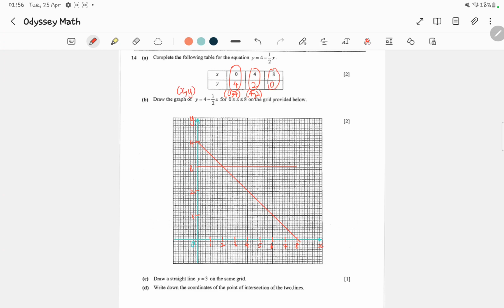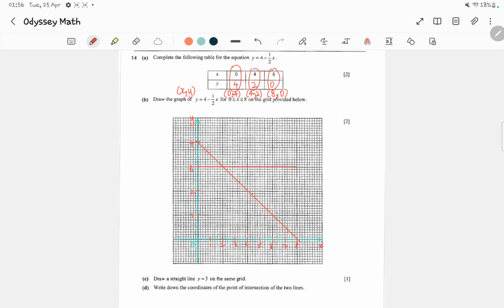And this point has coordinates 8, 0. I've already drawn the straight line graph over here. Later, these 3 points will be used to plot the straight line graph.